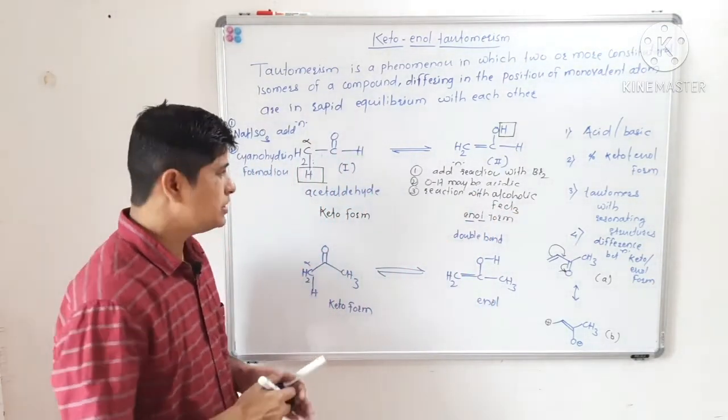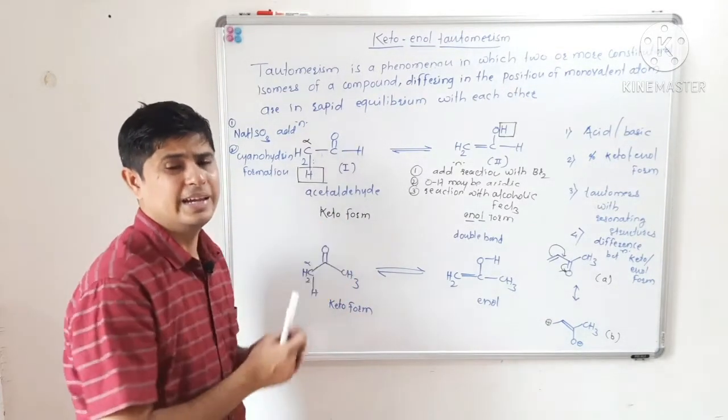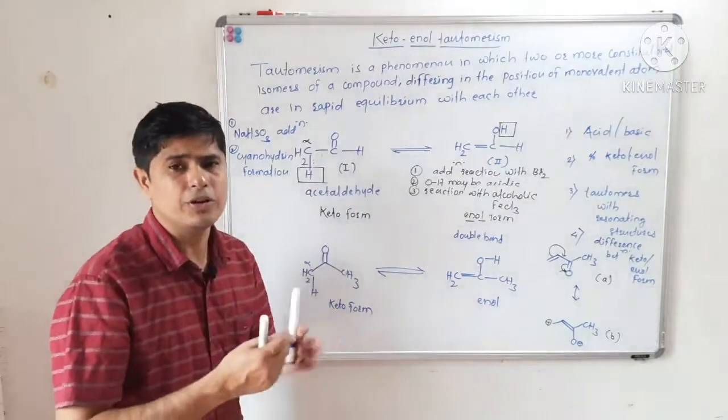So these are some differentiating points between keto form and enolic form. I hope you have understood what is meant by keto-enol tautomerism.